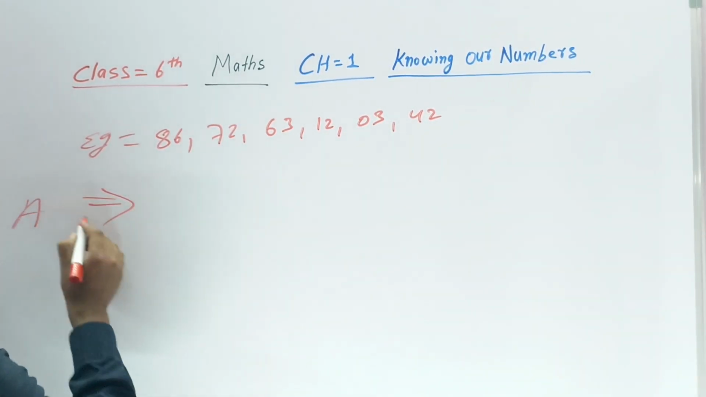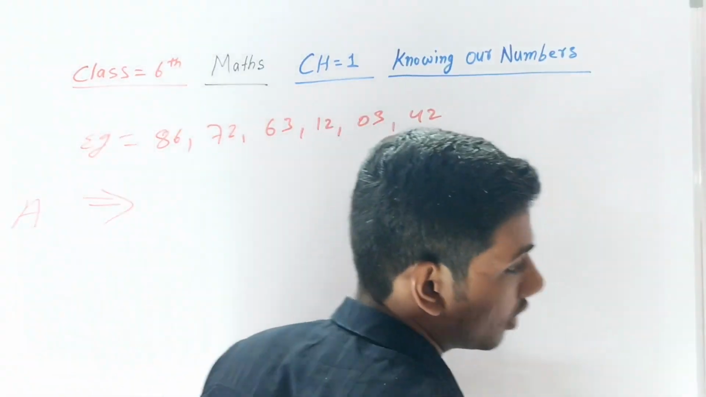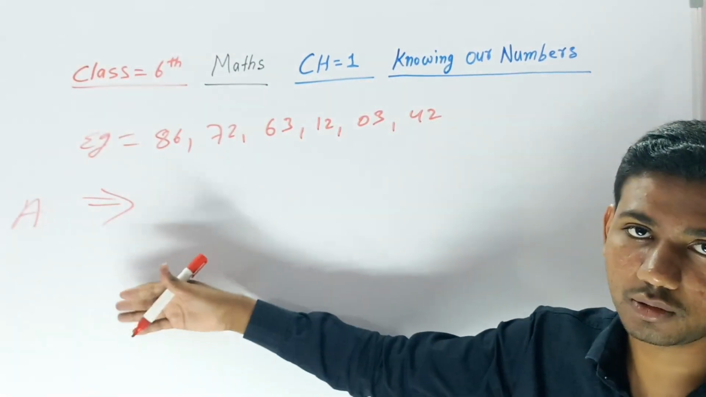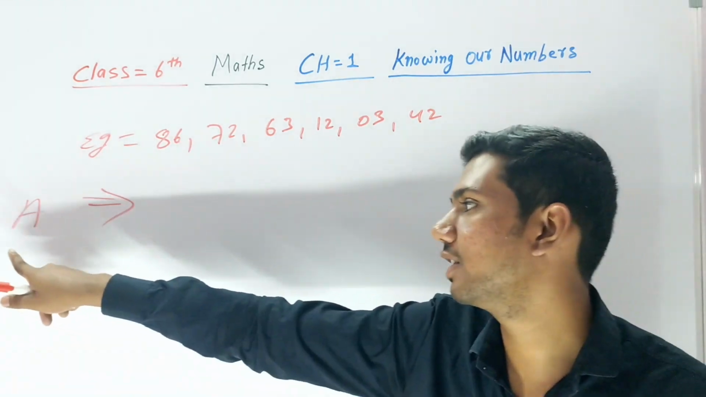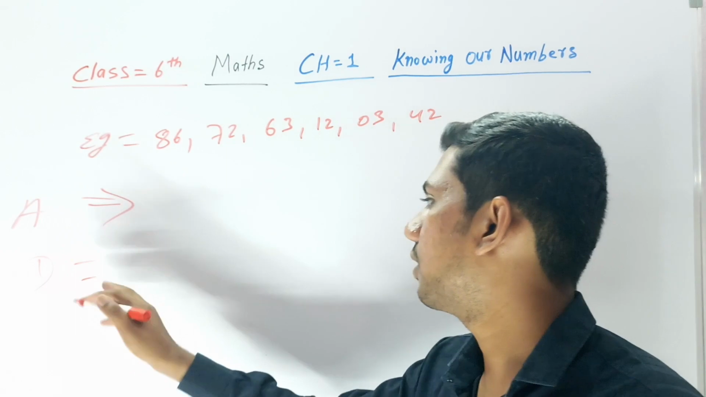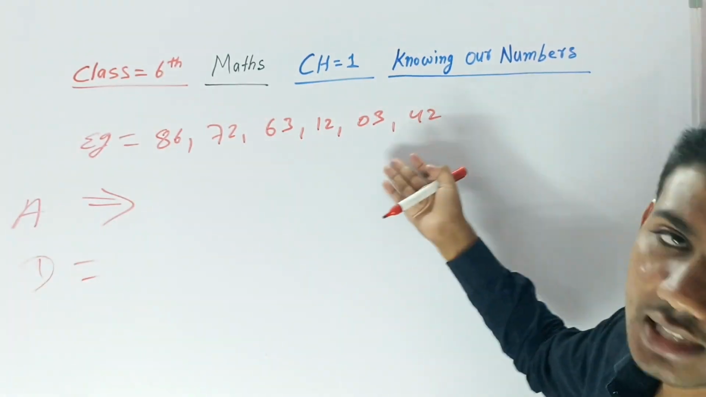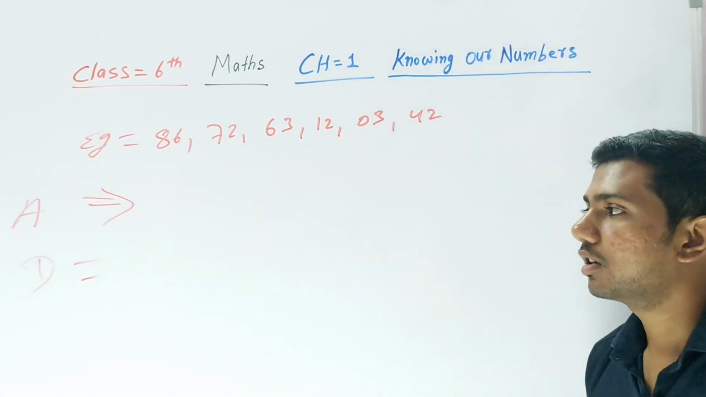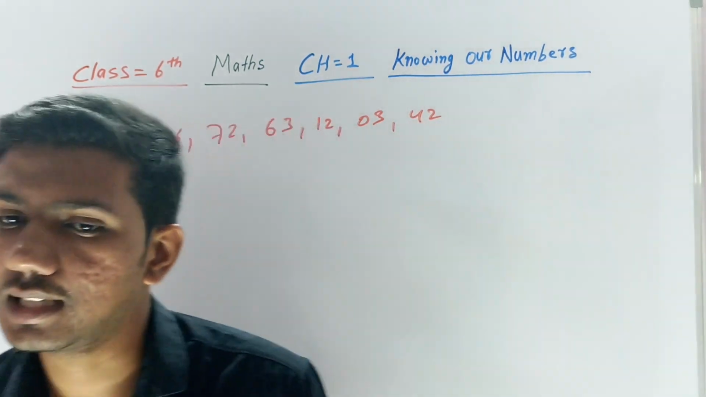So here I have written A, which means ascending order. Don't think it's like a person's name. This is ascending order. A means ascending. Here we have to write descending order and ascending order. Write these numbers in ascending order and also in descending order. Now I'm going to write these numbers in ascending and descending.